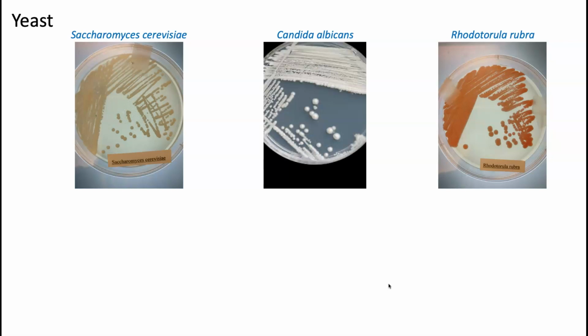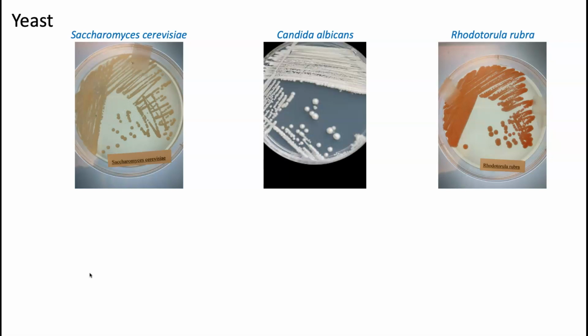If I gave you a plate of this, would you think that it is a fungi? Probably not. You would probably think that it's a bacterium. Very interesting. That a yeast, which is a fungi, would grow more like a typical bacterium than your typical mold.